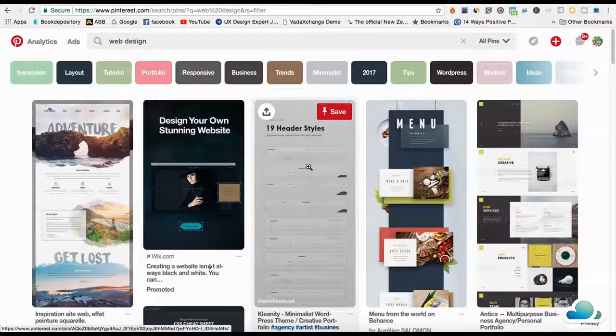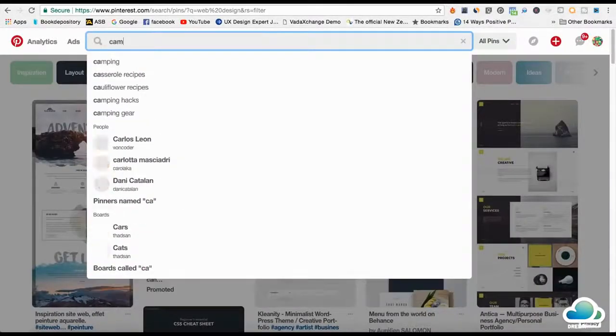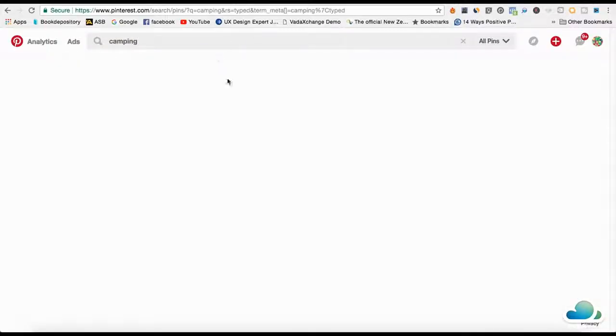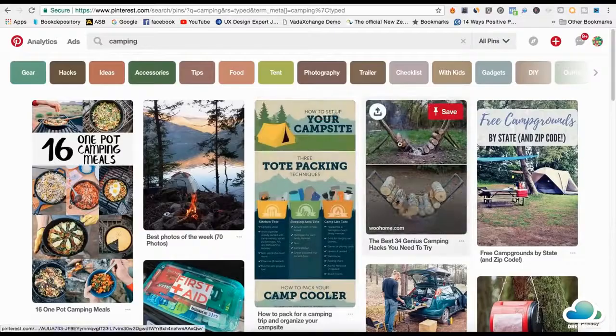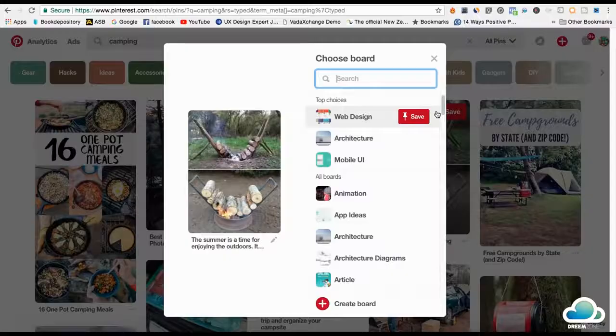So let's say it's camping and it's about tents. Let's just stick with camping. You don't have to break into different categories. You just search up camping. This would be like a Shopify store or something like that, and you just go out and pin a few of these images. So now you've got your board with a good amount of pins, but you'd have 0 followers. So this is what you do.